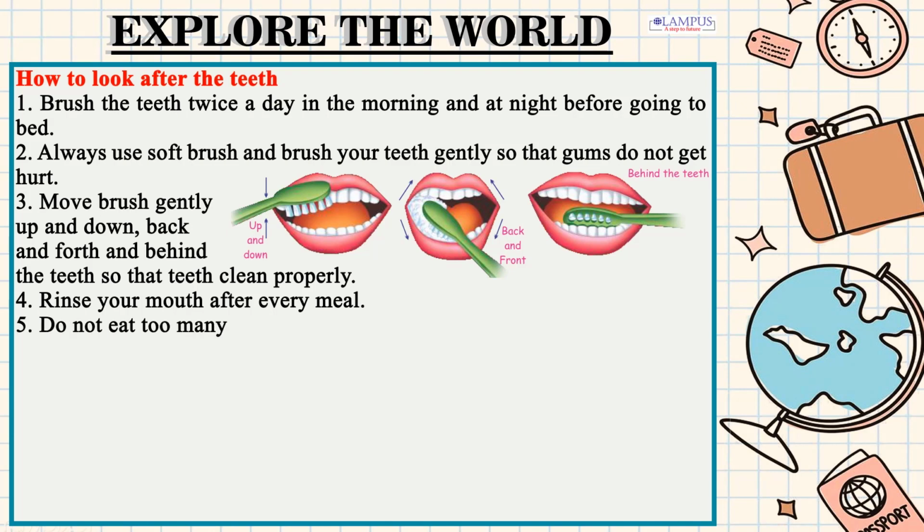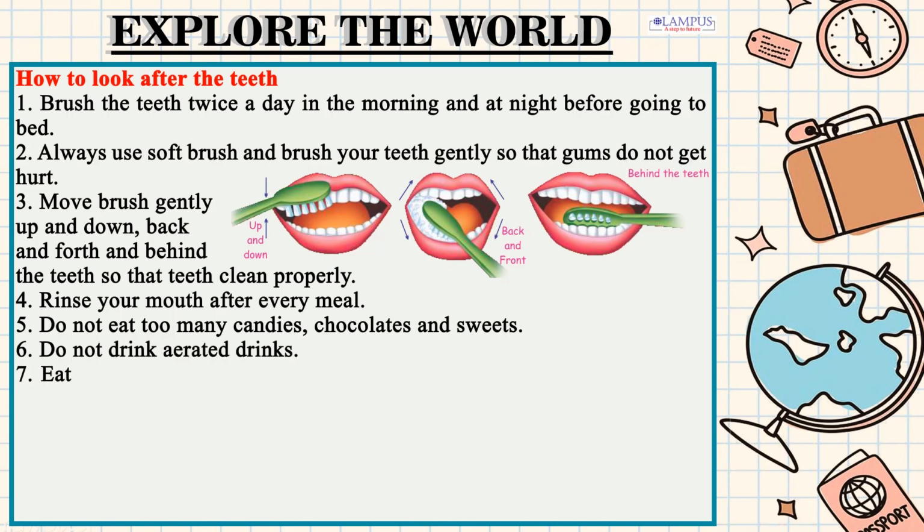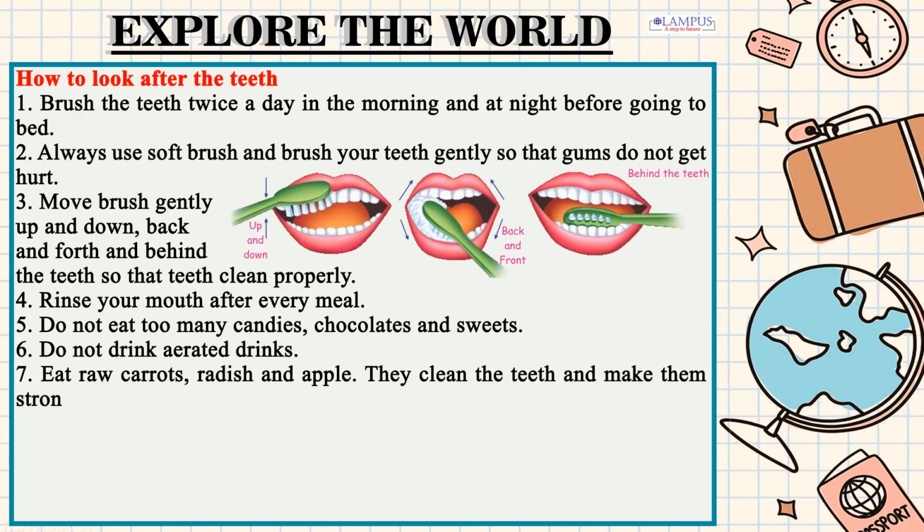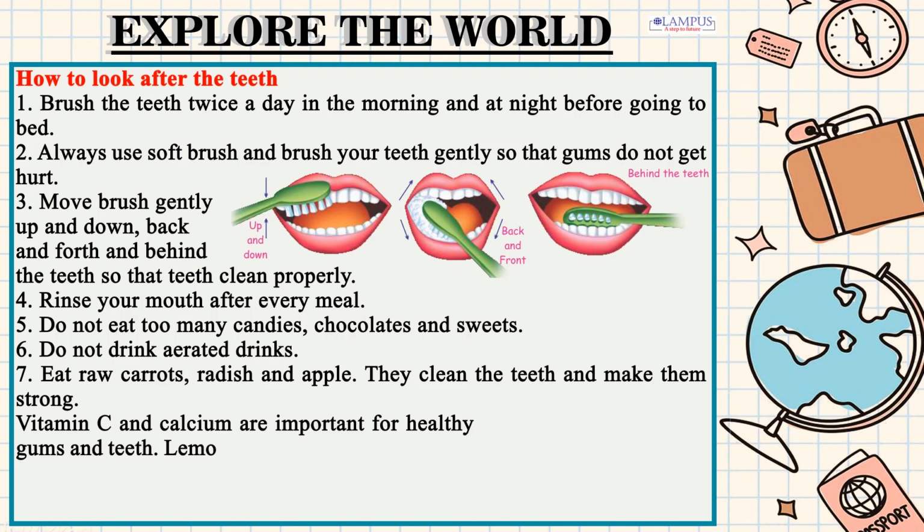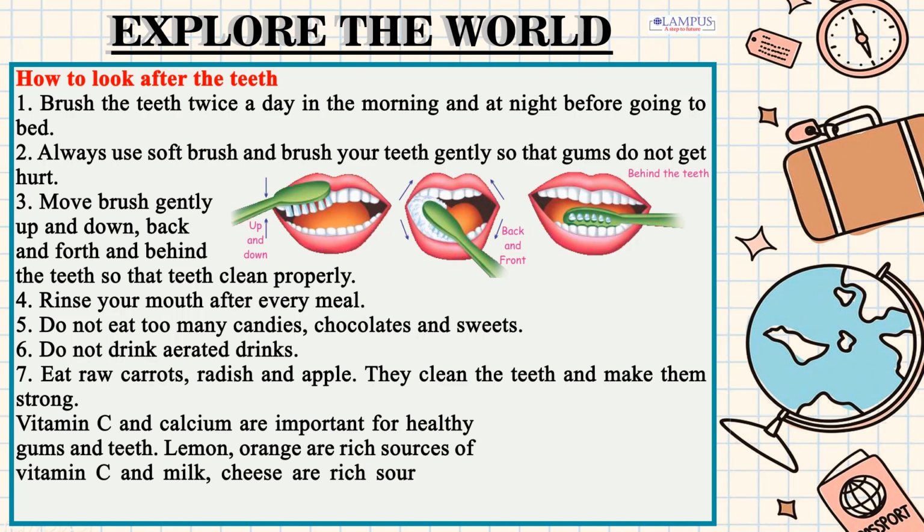5. Do not eat too many candies, chocolates and sweets. 6. Do not drink aerated drinks. 7. Eat raw carrots, radish and apple. They clean the teeth and make them strong. Vitamin C and calcium are important for healthy gums and teeth. Lemon and orange are rich sources of vitamin C, and milk and cheese are rich sources of calcium.